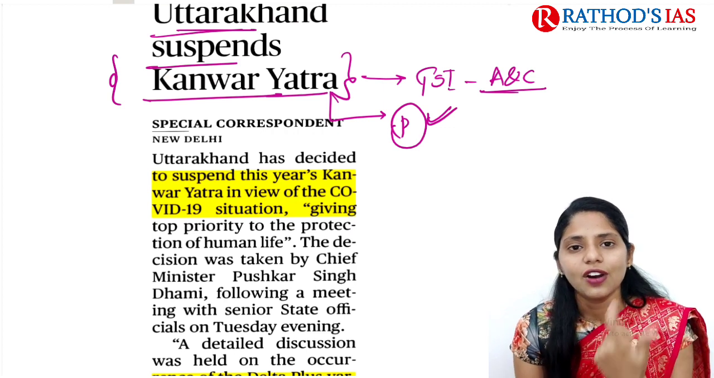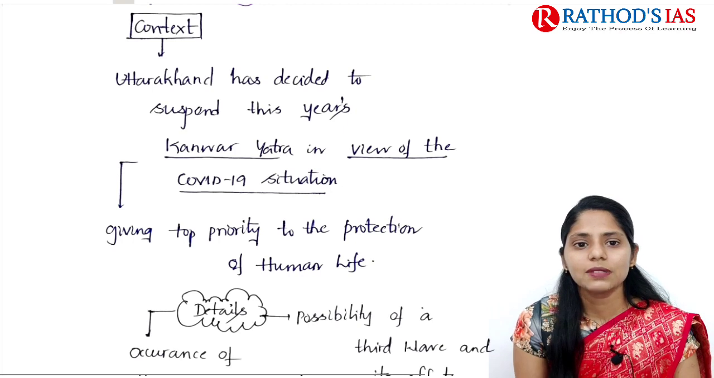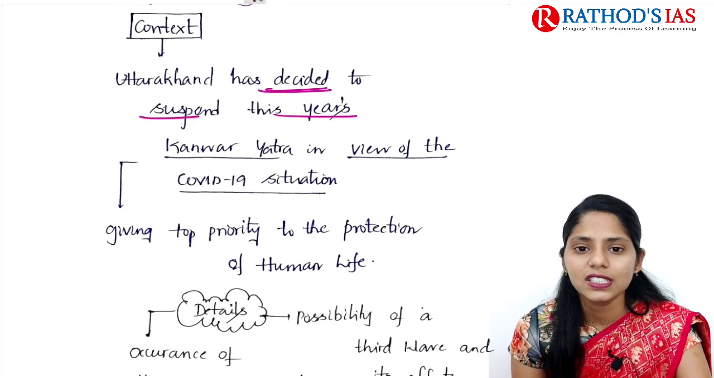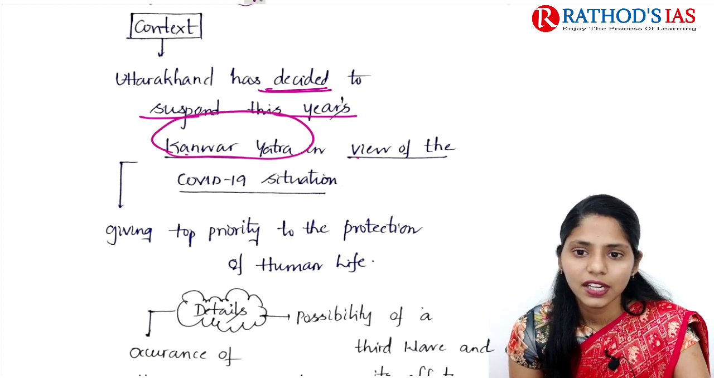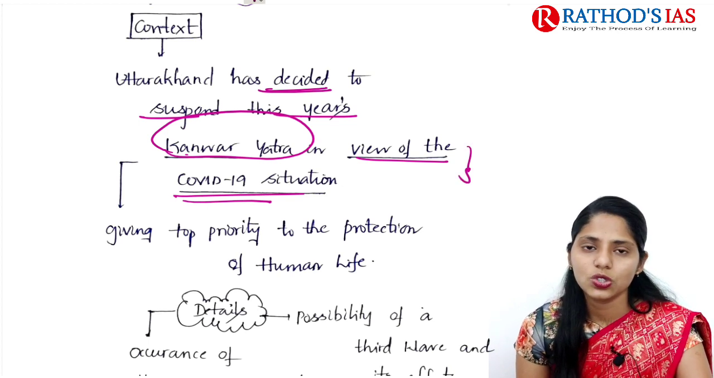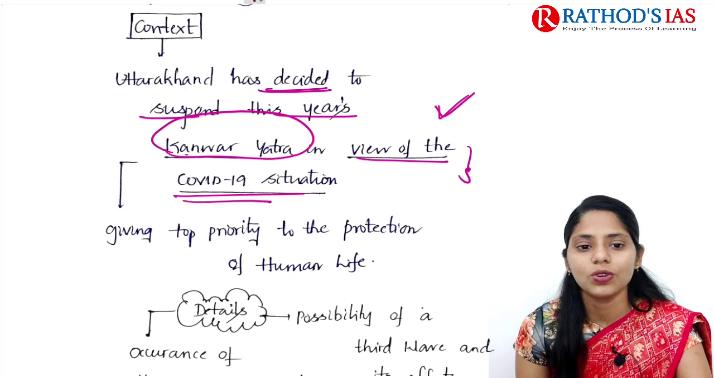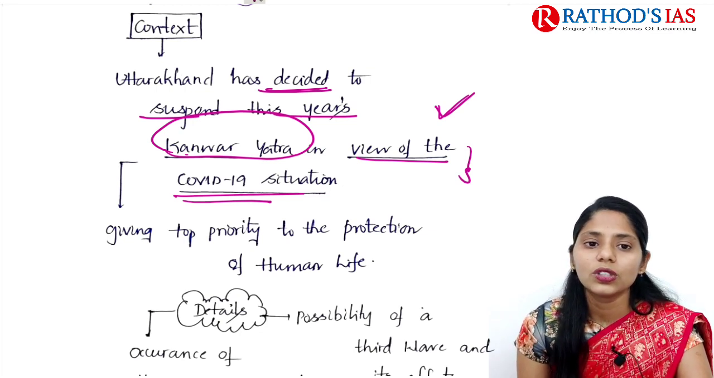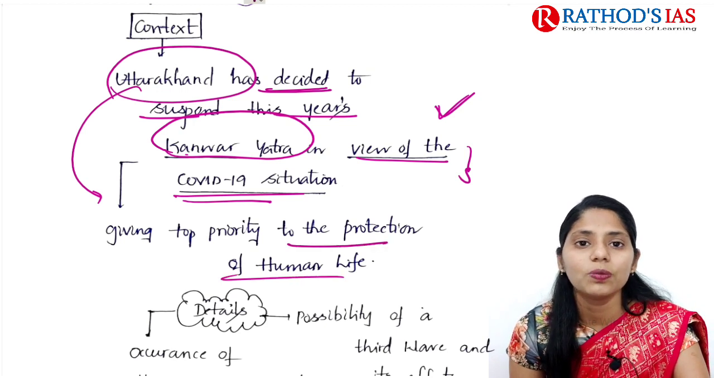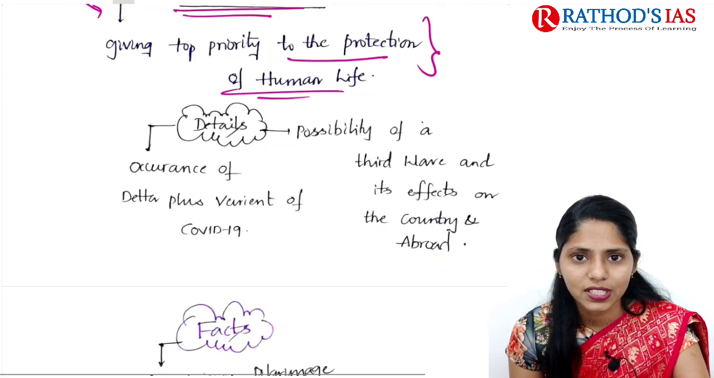Okay. And now let's come back and see the context of this article. The context mainly says that Uttarakhand has decided to suspend this year's Kanwar Yatra in view of the COVID-19 situation. Because of this COVID-19 situation, the Uttarakhand government has decided to suspend this year's Kanwar Yatra. Here the Uttarakhand government is giving much priority to protection of human life. So this is the context. And now let us see some more important details.